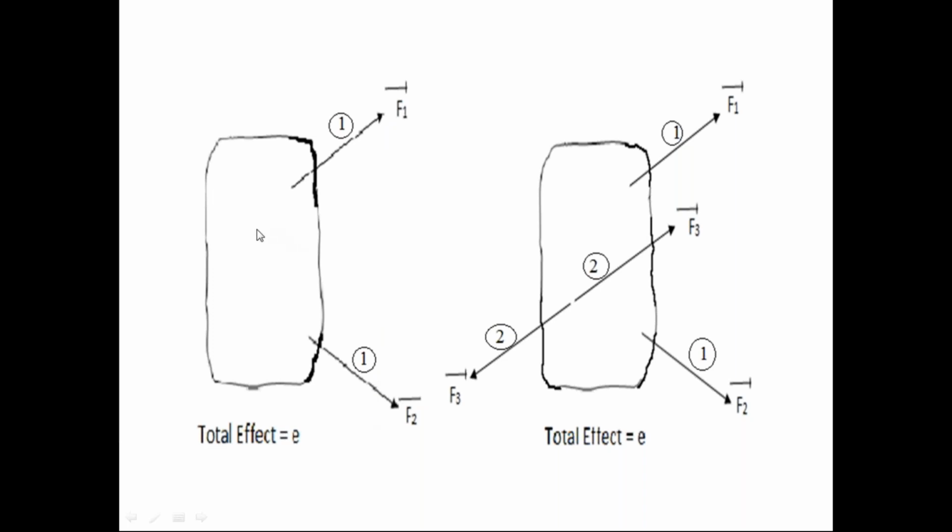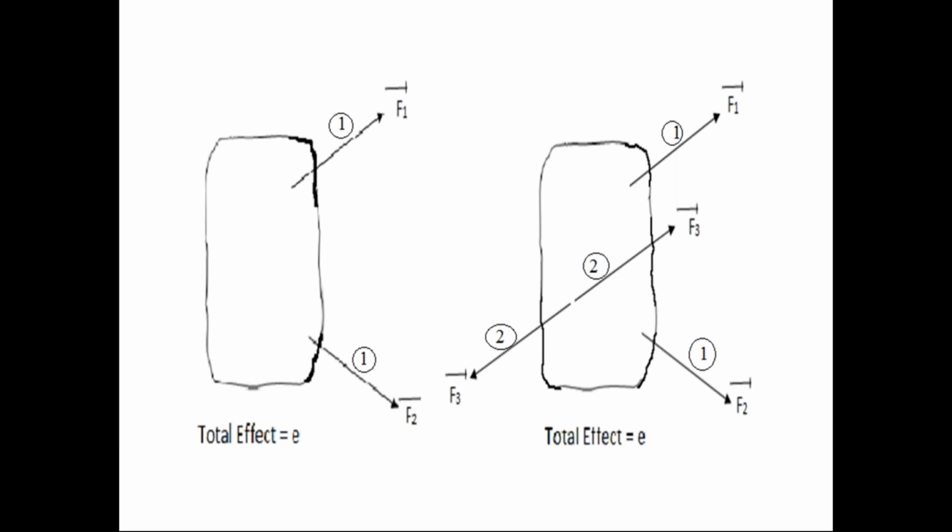So the rigid body subjected to two forces F1 bar, F2 bar, that is the first force system. The first force system acting on the rigid body is not in the equilibrium condition. Always keep in mind, when the force system acting on the rigid body is in equilibrium condition, then only the effect of that force system on the rigid body is zero.